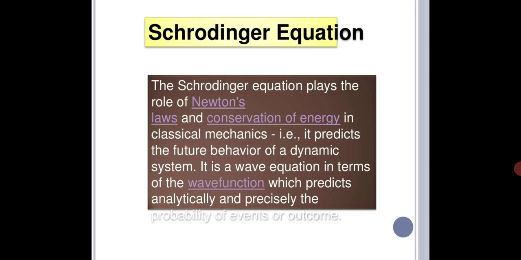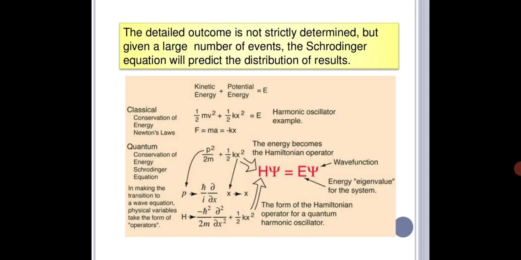The Schrodinger equation plays the role of Newton's law and conservation of energy in classical mechanics. That is, it predicts the future behavior of a dynamic system. It is a wave equation in terms of the wave function, which predicts analytically and precisely the probability of events or outcomes. The detailed outcome is not strictly determined, but given a large number of events, the Schrodinger equation will predict the distribution of results.